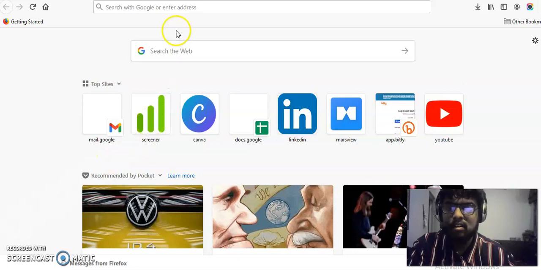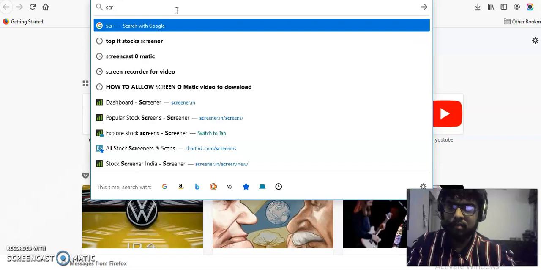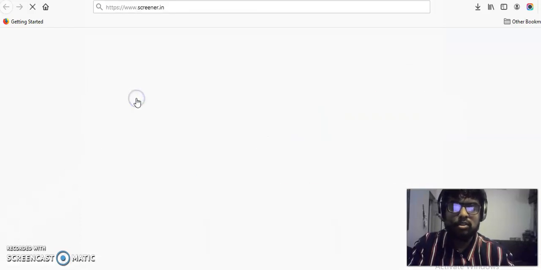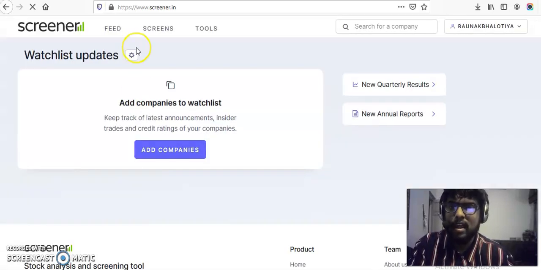You can easily search Screener.in on the web. It's a popular tool which lists out information about companies regarding their ratios and valuations. As you can see, there's a screen button here, which filters out some stocks based upon some criteria. We'll learn more about finding such good stocks through screens later.